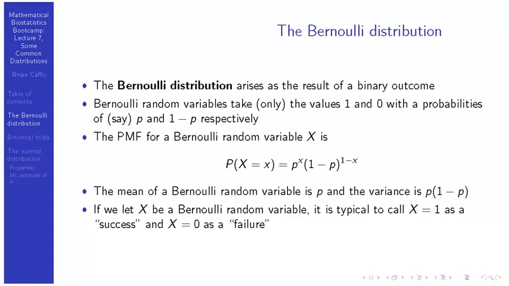The Bernoulli distribution is named after Jacob Bernoulli. We've already talked about it before, but let's formalize it a little and remind ourselves of some of the notation. A Bernoulli random variable is just a fancy name for a coin flip. It takes values 0 and 1 with probabilities 1 minus p and p, where p is some number between 0 and 1. The probability mass function is the probability that x takes the specific value 0 or 1, and it's p to the x, 1 minus p to the 1 minus x. The mean is simply p, and the variance is p times 1 minus p. These are facts we've proven before, but we're restating them now.